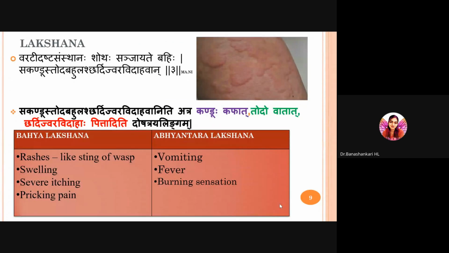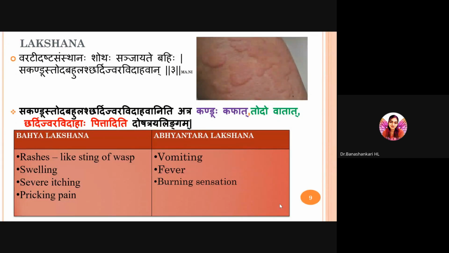Lakshana: Varati Damshta Samsthanah Shothah Sanjayate Bahih, Sakandu Toda Bahulashchardi Jwara Vidahavan. There will be Shotha, swelling over the body, which resembles Varati Damsha, a wasp bite, like the sting of a wasp, associated with severe Kandu. There will be severe itching, Kandu Kaphat, that is due to Kapha dosha.